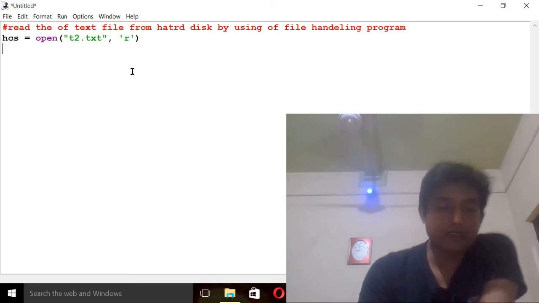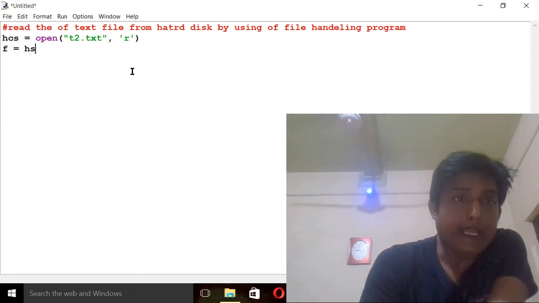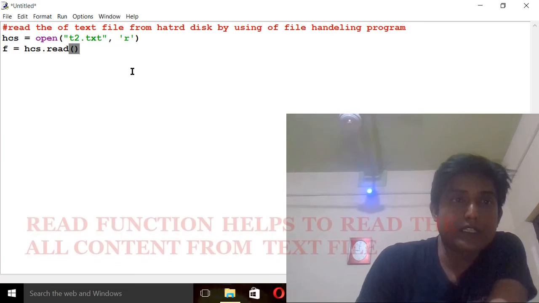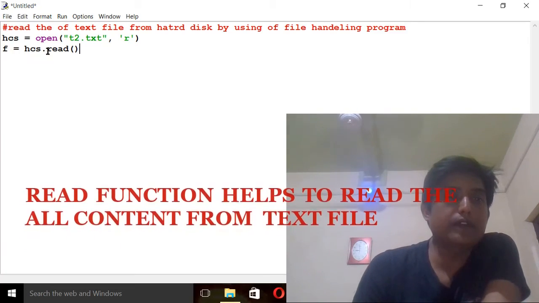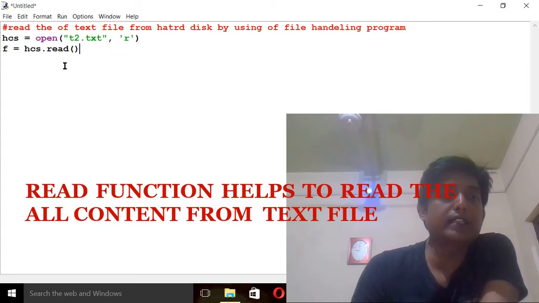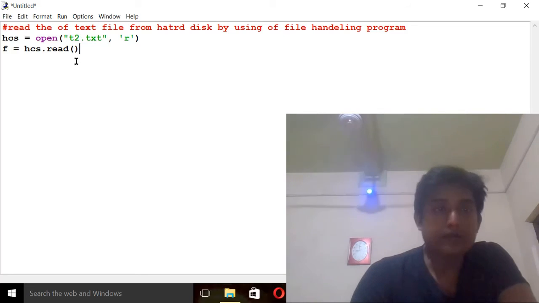Now students, here we are going to take another object, that is f, equal to scs.read. We use the function read, and this function will be helpful to read all the content. So this is the function to read the content from a text file or binary file, whatever file we have.